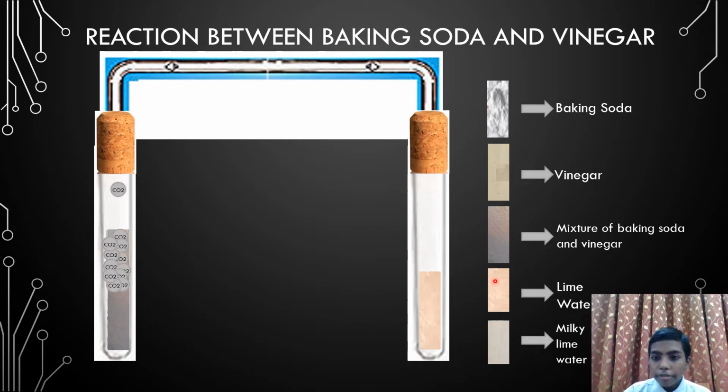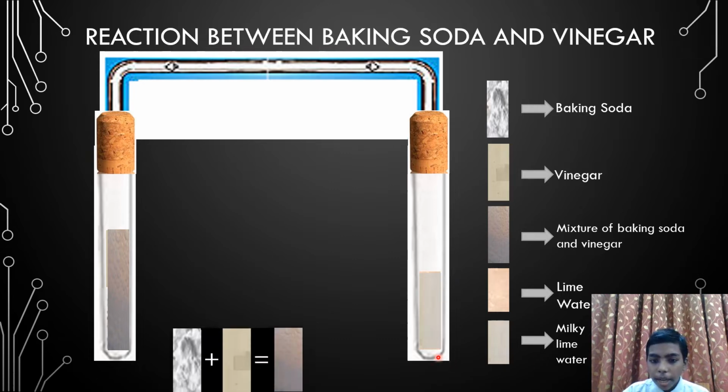So every time the reaction of baking soda and vinegar happens, always carbon dioxide is formed, so it will go through the delivery tube and pass on to the lime water. Now remember that only carbon dioxide can turn lime water milky. So once the carbon dioxide goes into the lime water, it starts to dissolve, as you can see. Once it dissolves, it becomes milky lime water.